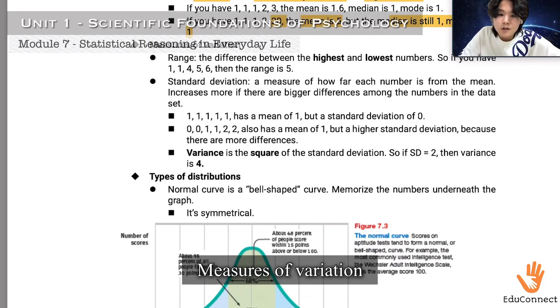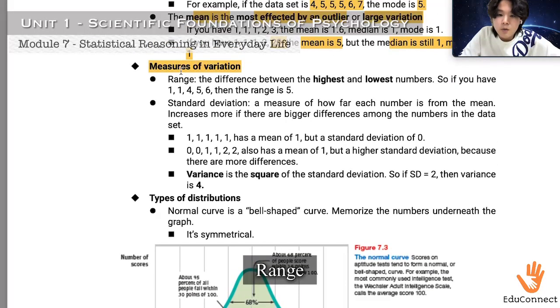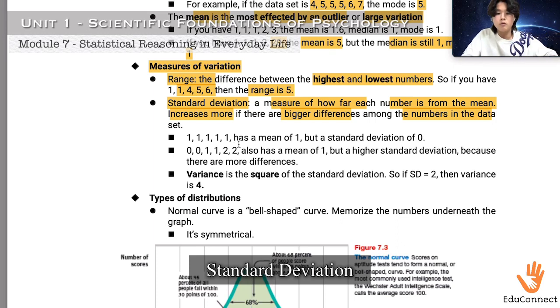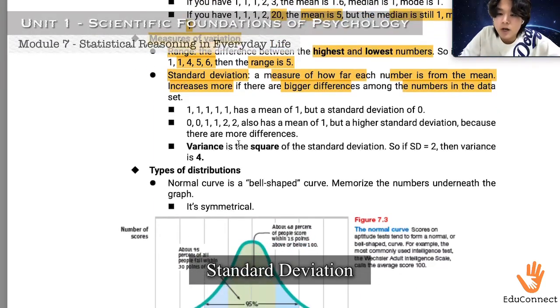Now, we're going to talk about the measures of variation. Range is the difference between the highest and lowest numbers. So if you have 1, 1, 4, 5, 6, then the range will be 5, because 6 minus 1 is 5. And standard deviation is a measure of how far each number is from the mean. And it increases more if there are bigger differences among the numbers in the dataset. 1, 1, 1, 1, 1 has a mean of 1, but a standard deviation of 0. 0, 0, 1, 1, 2, 2 also has a mean of 1, but a higher standard deviation because there are more differences within the dataset,